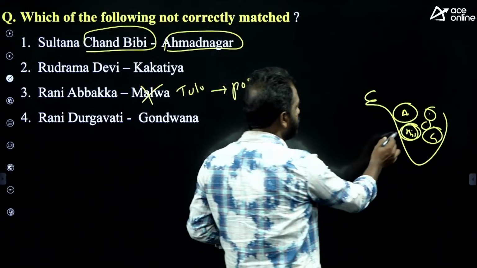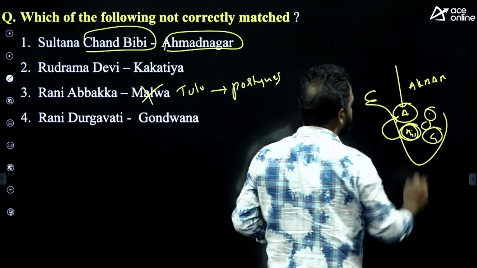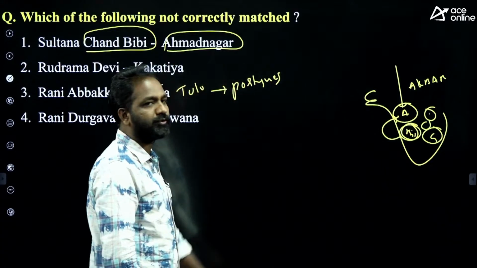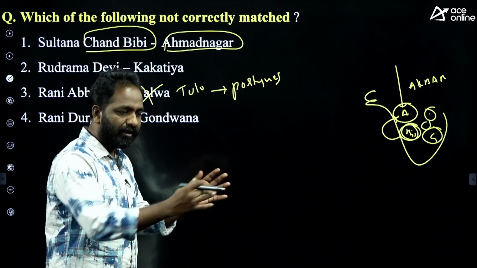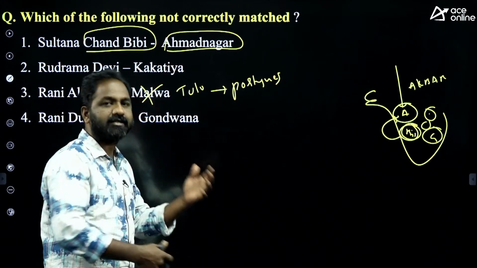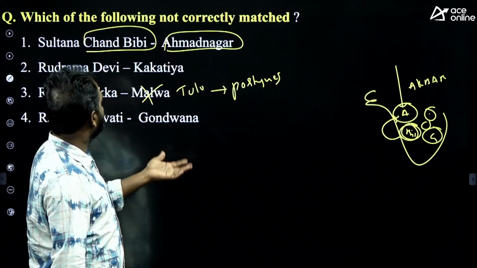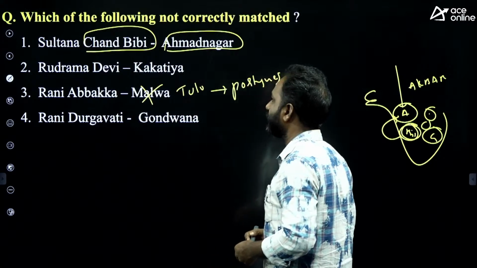Later she went to Ahmadnagar. When Akbar attacked Ahmadnagar, Chand Bibi fought against Akbar, against the Mughal Empire. For some time she scored victory and later she lost the battle. In the course of time, Chand Bibi was killed. So, one of the greatest women warriors.